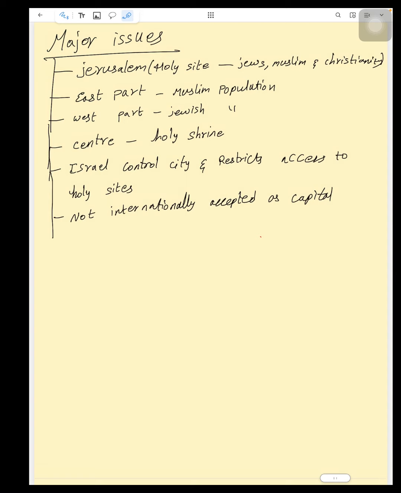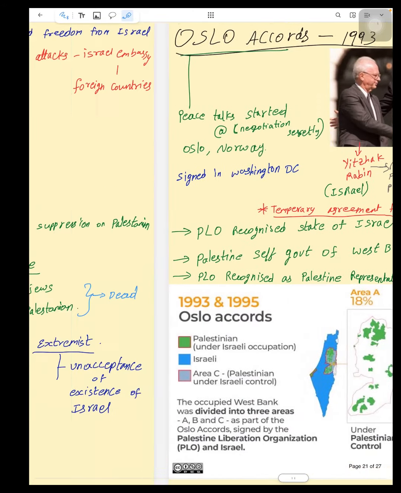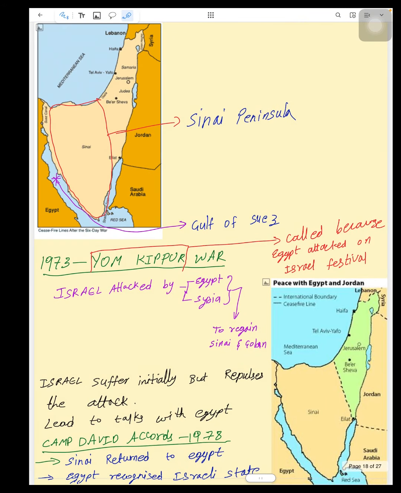After these, the major issue that remained is Jerusalem, the holy site of Jews, Muslims and Christians. East part, Muslim population; west part, Jewish population. And in the center, there is a holy shrine. Israel controls the city and restricts access to holy sites, though it is not internationally accepted as the capital. Here you have to observe this location.